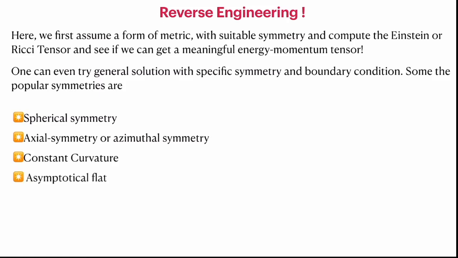The other thing is what we call asymptotically flat. When the distance is very large, r tends to infinity, in the case of the spherically symmetric case, what happens to the metric? Whether the metric goes back to the Minkowski metric or whether it takes some other form. So that asymptotic form of the metric can also be imposed on the metric, and then we can solve. Let's quickly look at how we solve for the spherically symmetric solution.